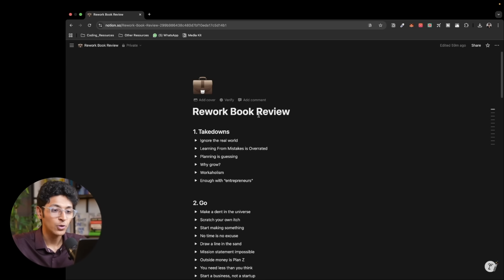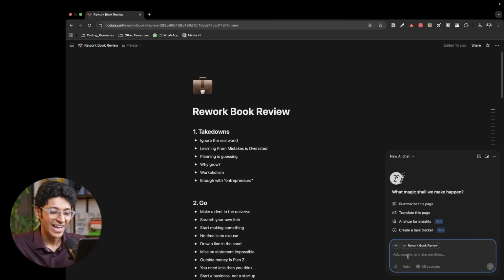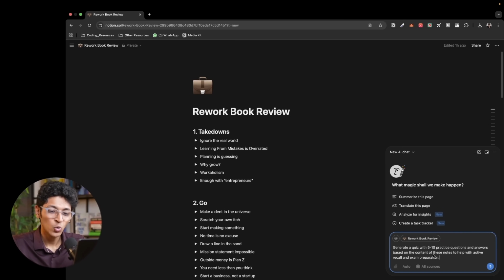Another example, let's say you want to recall and revise any topic that you've recently learned about. So here I have a review of a book that I recently read. I can open up Chatur, that's the name of my Notion Agent, and I can start a new chat and ask it to generate a quiz with 5 to 10 practice questions and answers based on the content of these notes to help with active recall and exam preparation. Say if I want to prepare for an exam. So I can do that.